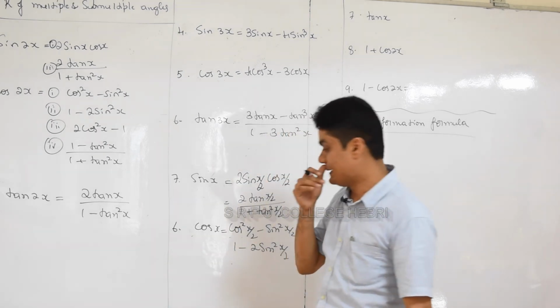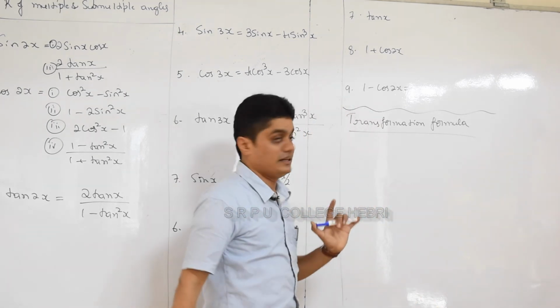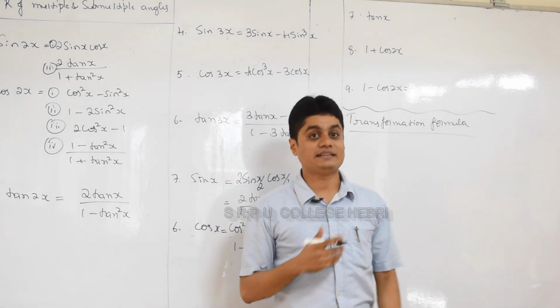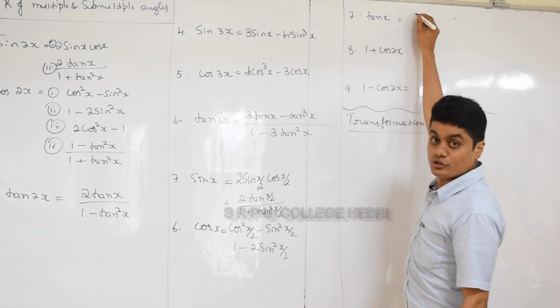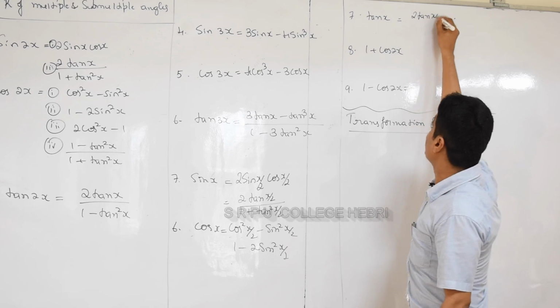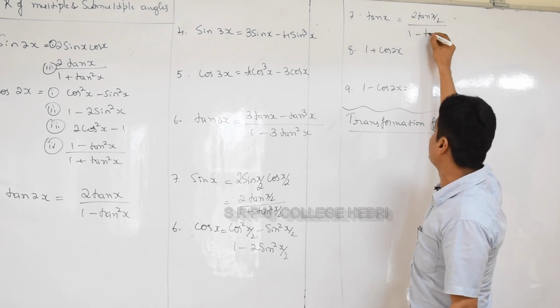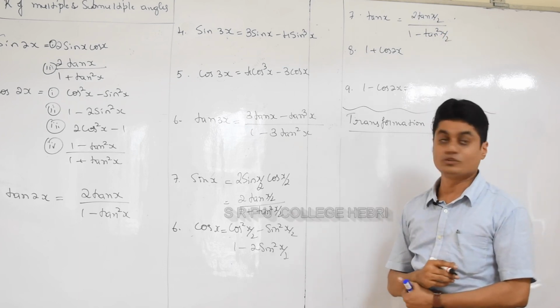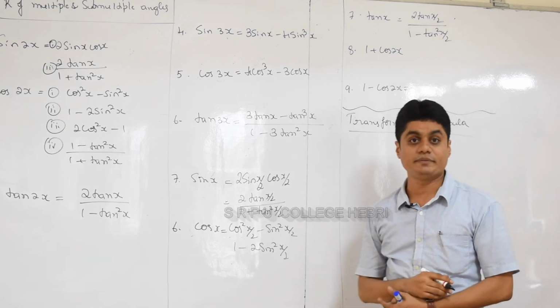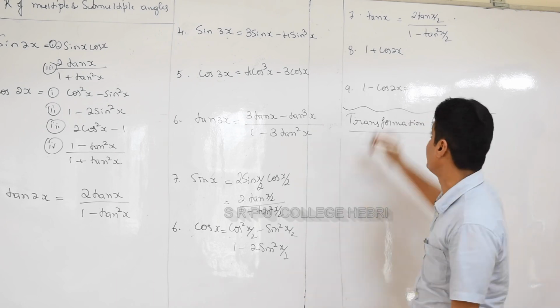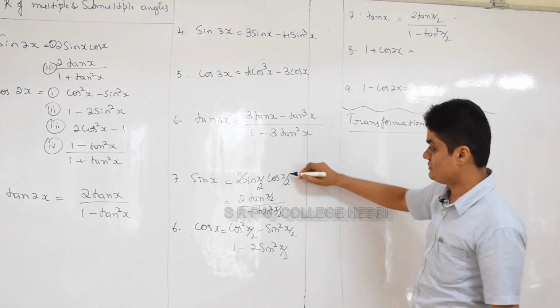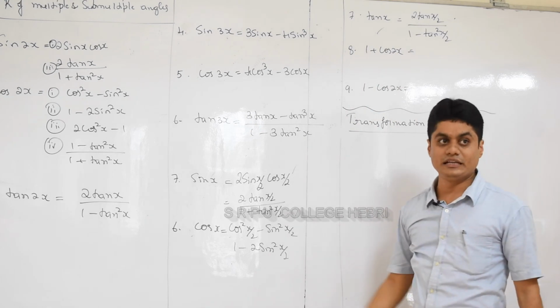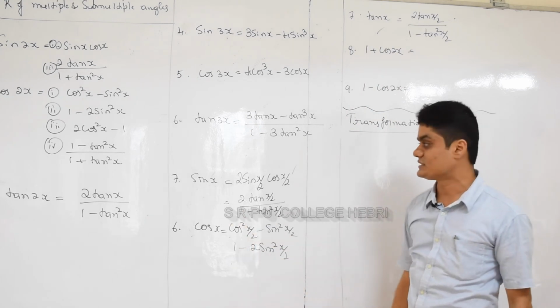Okay, very good. Next, tan 2x ಇದಾಗೆ tan x ಫಾರ್ಮುಲಾ ಏನಾಗುತ್ತೆ? 2 tan x by 2 divided by 1 minus tan square x by 2. Tan x is equal to 2 tan x by 2 divided by 1 minus tan square x by 2. Okay, so these three are called submultiple angle. Submultiple angle because x by 2 is present, so it's called submultiple angle.